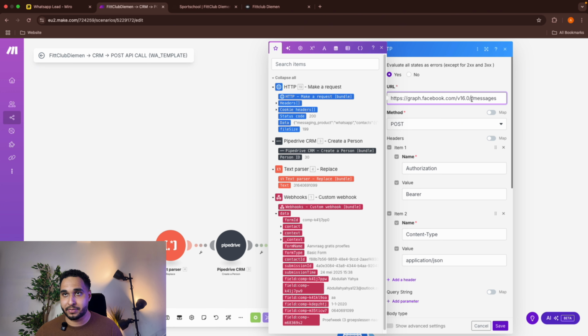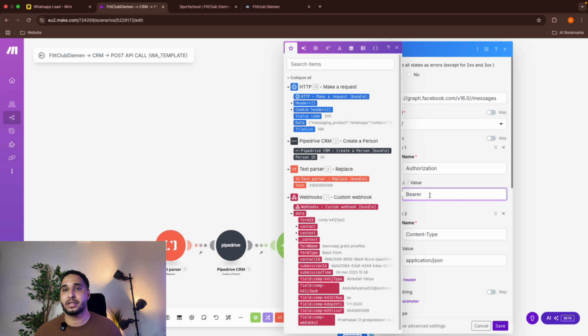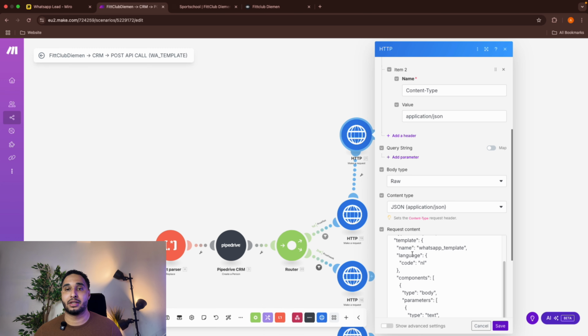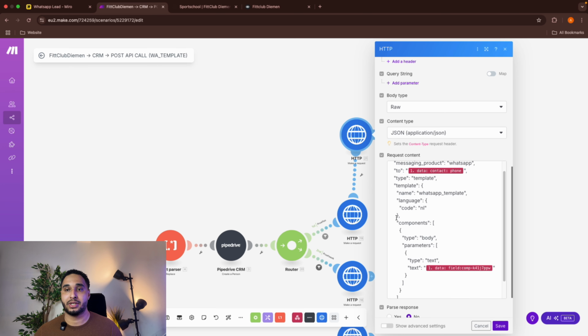The phone number ID must be in between those slashes. I've deleted mine. The first header is Authorization, Bearer, and then a space and your access token. This is also something you will get once you have connected your phone number. Another header will be Content-Type, application/json, and then this is the actual body content.